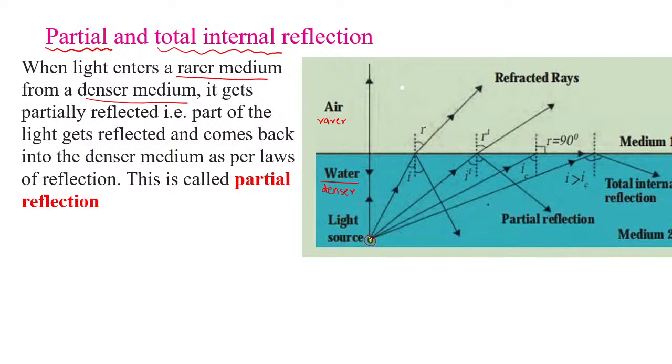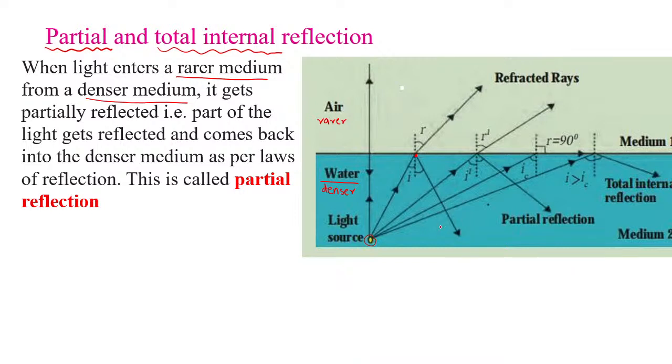You will see that not all the rays get refracted, some of the rays also turn back. Got it? At the point of incidence, the light rays turn back according to the law of reflection, and this is called partial reflection.